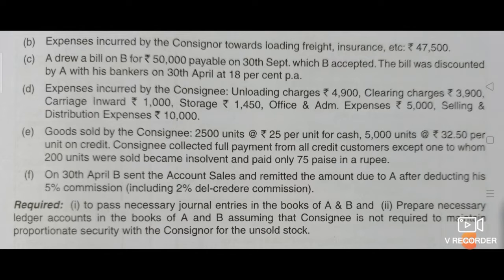Consignee collected full payment from all credit customers except one to whom 200 units were sold, who became insolvent and paid only 75 paise in the rupee. F. On 30th April, B sent the account sales and remitted the amount due to A after deducting his 5% commission, including 2% del credere commission.